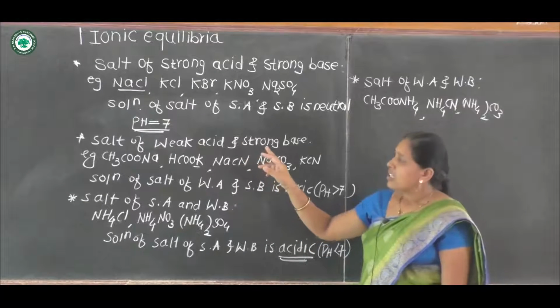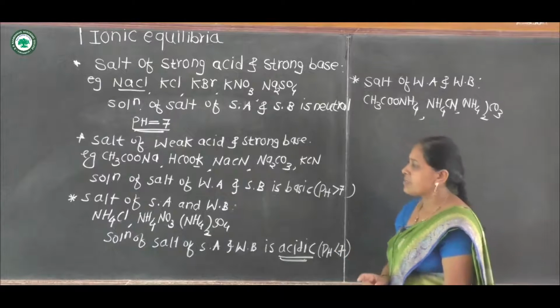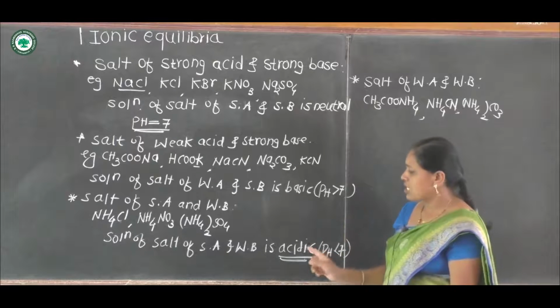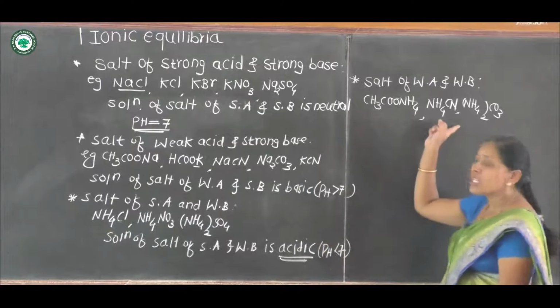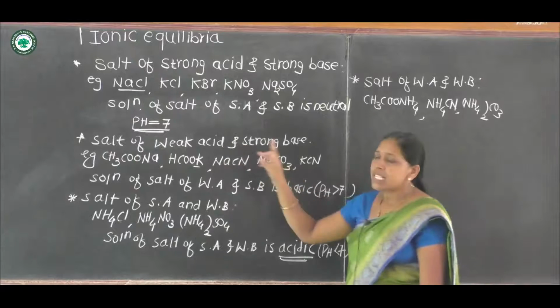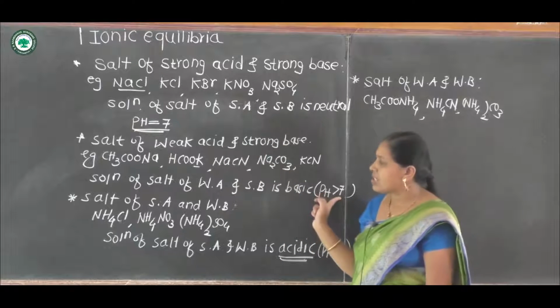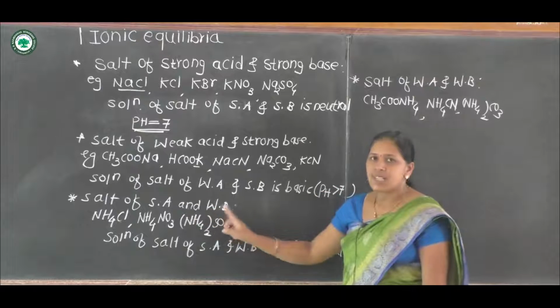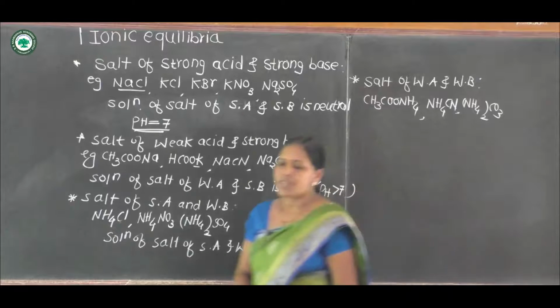Then for salt of weak acid and weak base, the solution is neutral. For weak acid and strong base, the solution is basic, pH is greater than 7. For salt of strong acid and weak base, the solution is acidic, pH is less than 7.